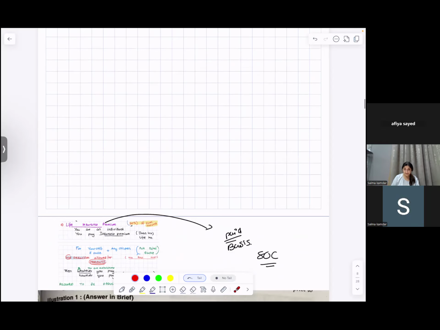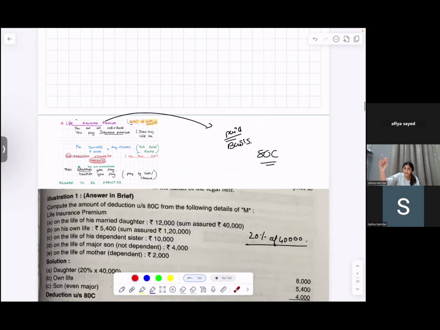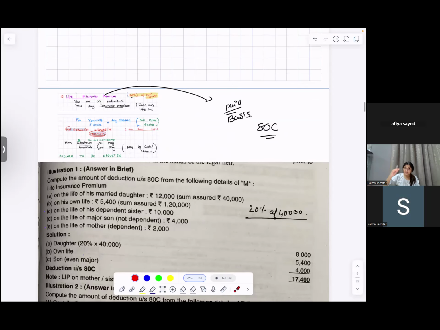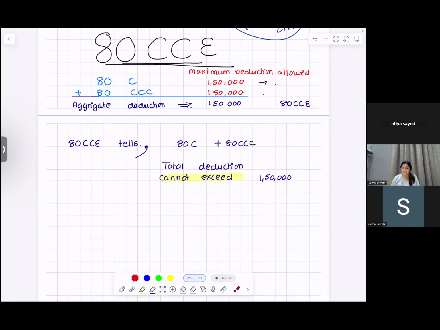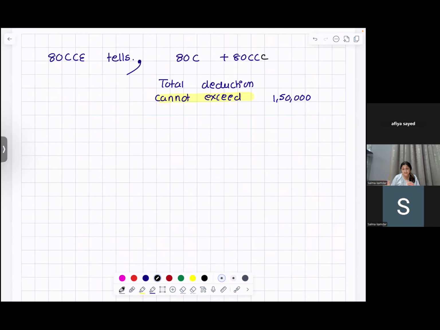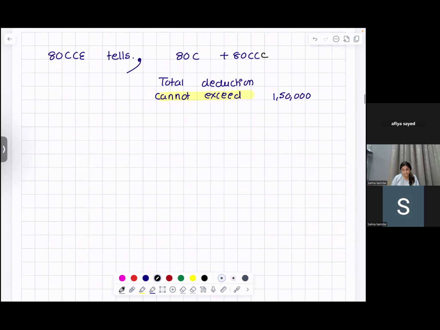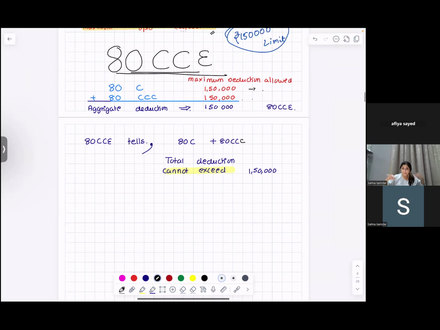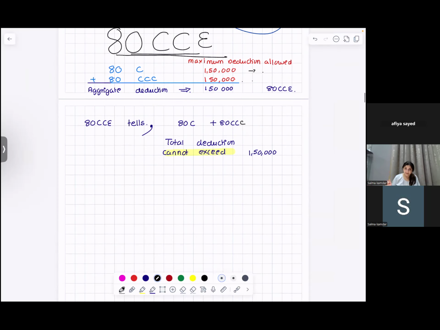If you invest under 80C or 80CCC, the total deduction cannot exceed 1,50,000. That is why people started investing more and more, but they say no, the total deduction is 1,50,000.